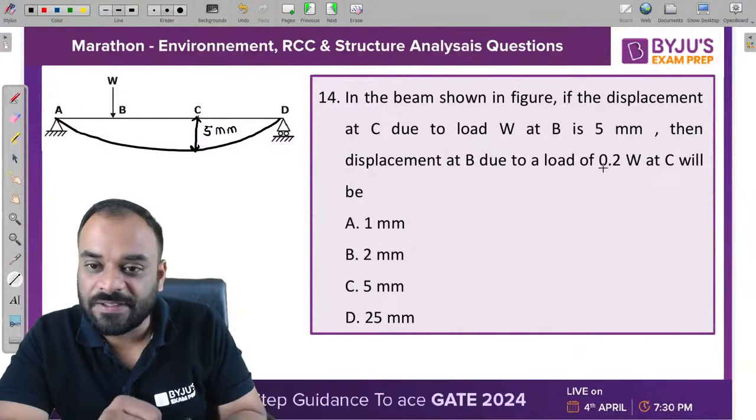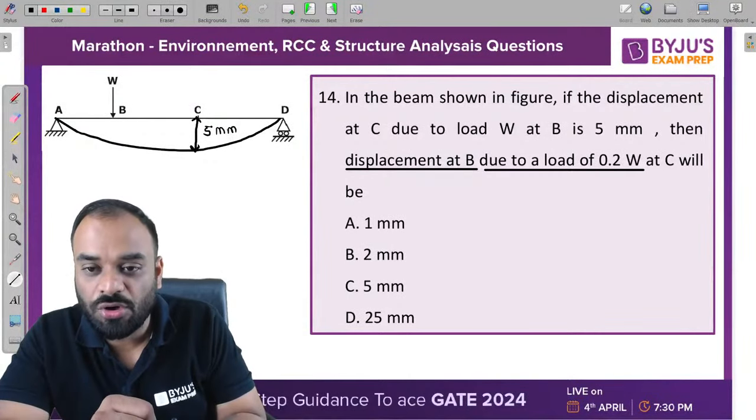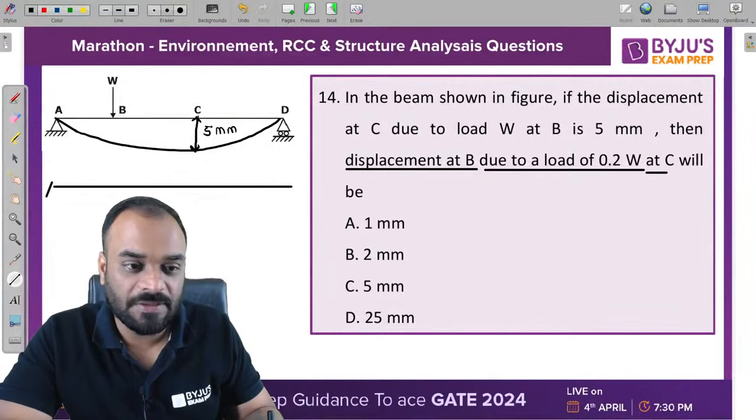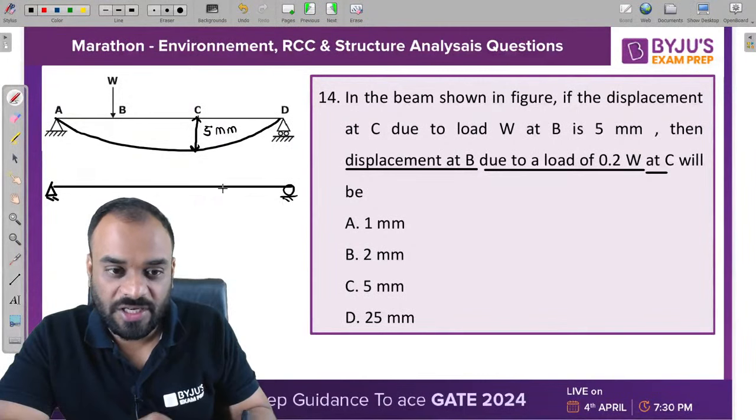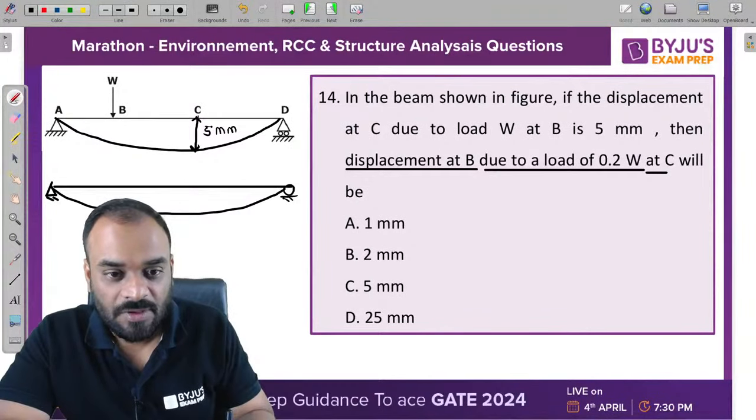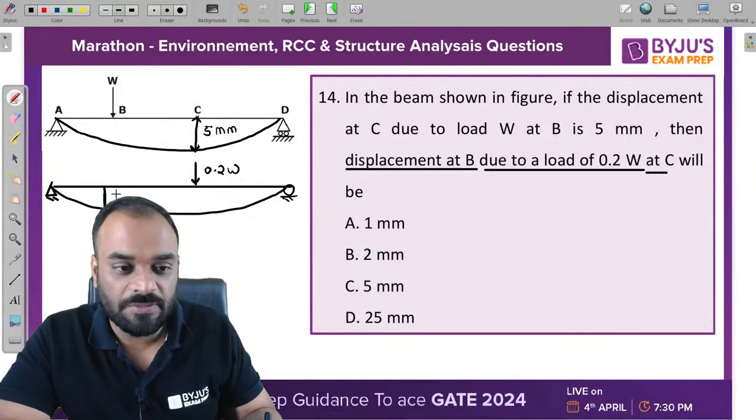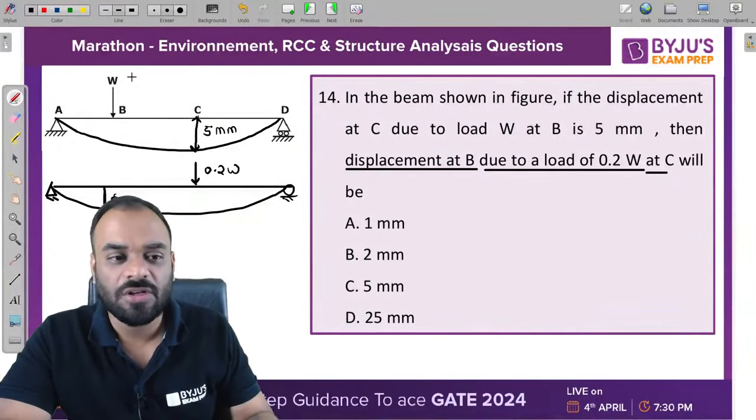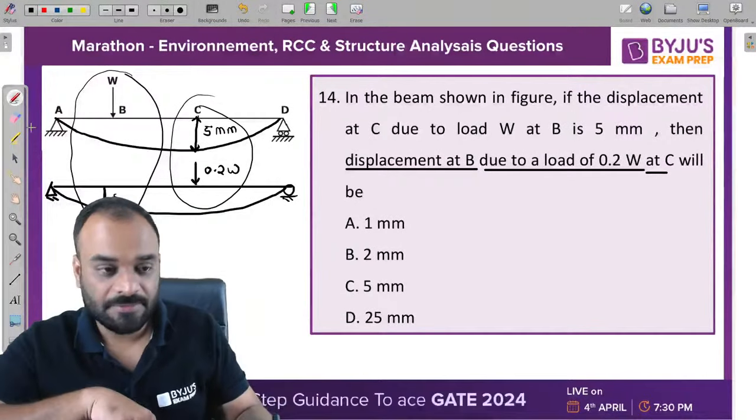Now let us consider the displacement at B due to a load of 0.2 W at C. You need to calculate this. Very simple question. 14C. Okay, we will check it out. So there is basically a load which is placed at C and whose value is 0.2 W. You need to measure what should be the displacement at this location. You need to apply a very simple concept which is Betti's law. This multiplied by this and this multiplied by this and both are equal, right?